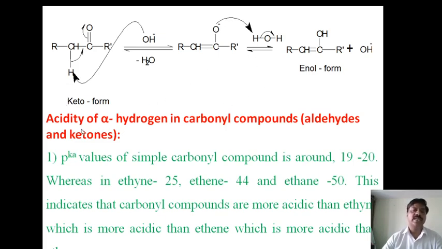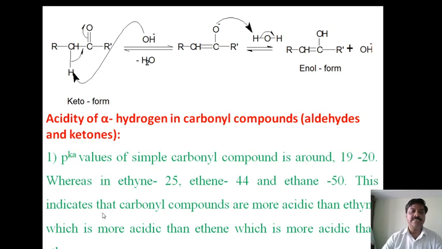Now next, coming to the acidity of alpha hydrogen in carbonyl compounds. Why the alpha carbon atom is more acidic can be explained using the following 3 points. First one is based on the pKa value. From the experimental value, the pKa value of simple carbonyl compounds is around 19 to 20, whereas ethane has 25, ethene has 44, and ethane has 50.